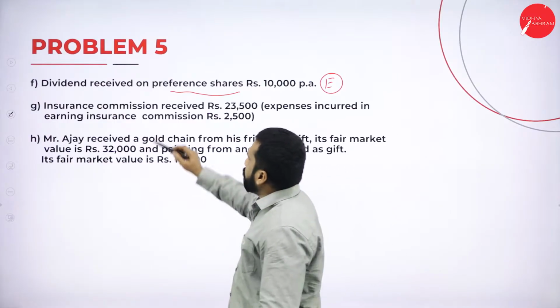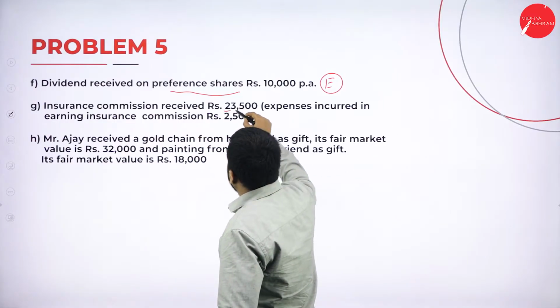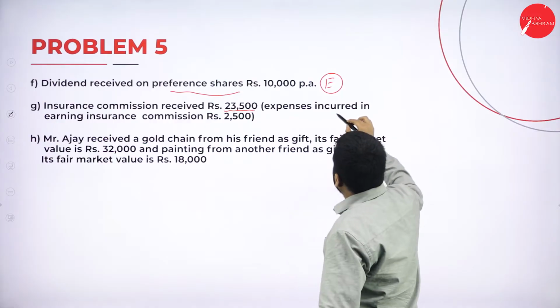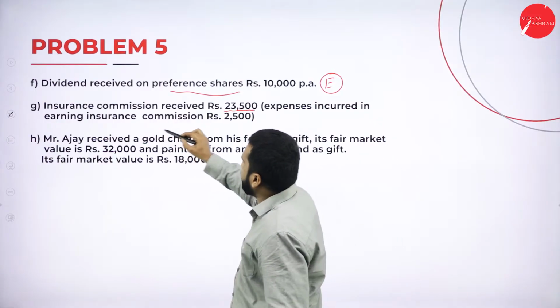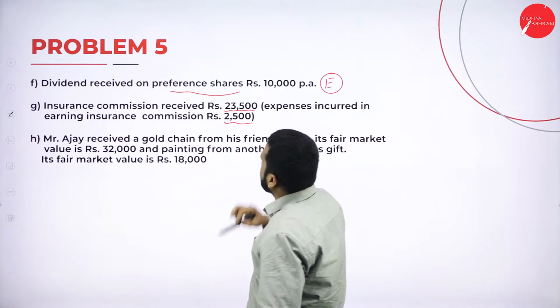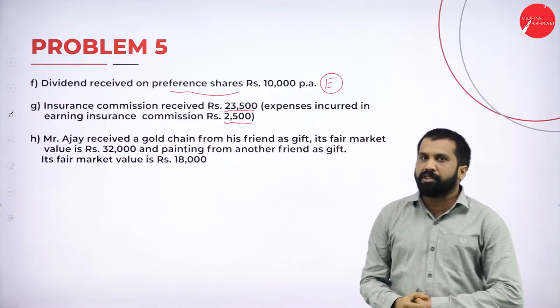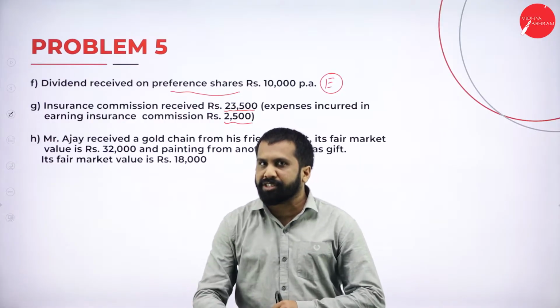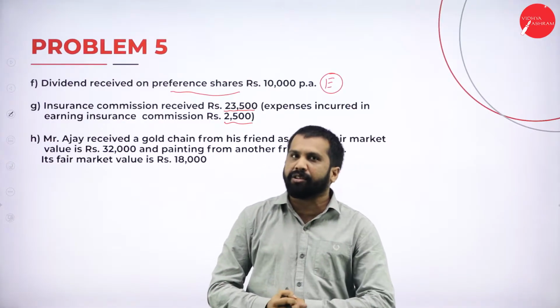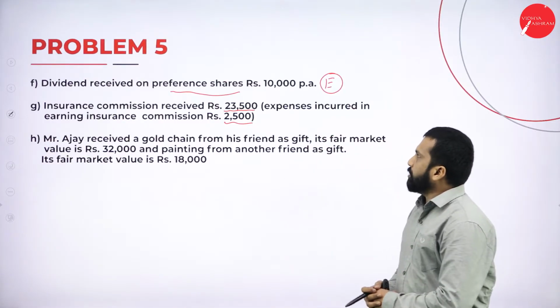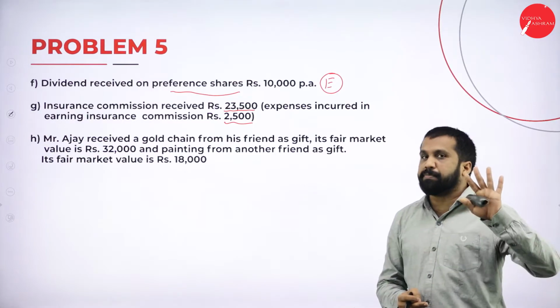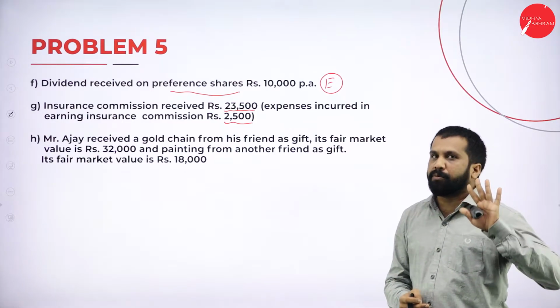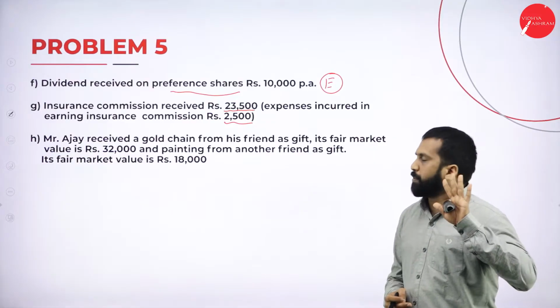Now, insurance commission received 23,500. Expenses incurred in earning insurance commission 2,500. Insurance commission up to 2.5, it is exempted. So now it is changed. I'll let you know what is the rate actually. Now, under this insurance commission, the tax percentage is 5%. What is the tax percentage? 5%.